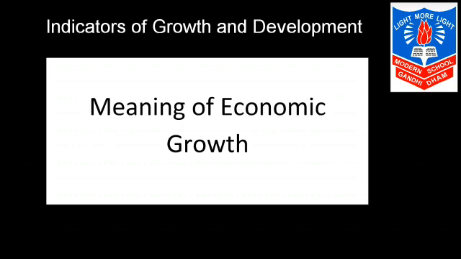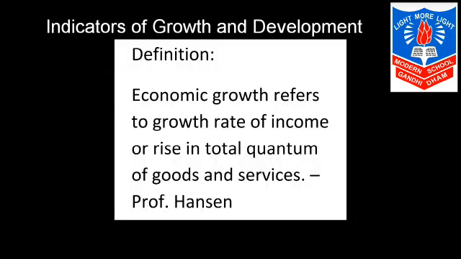Now let us move on to the definition. Professor Hansen says that economic growth refers to the growth rate of national income or rise in quantum of goods and services. Now rise in total quantum of goods and services means rise in total quantity of goods and services.